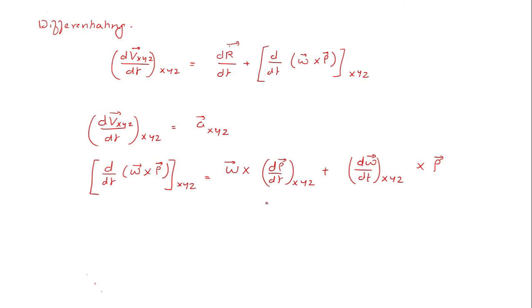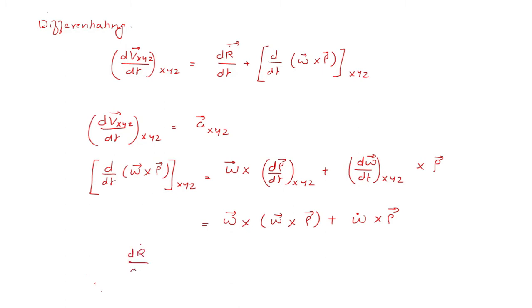We have already studied earlier what is d rho by dt with respect to capital XYZ, so this I can write as omega vector cross rho vector, which we had just derived earlier, plus d omega vector by dt with respect to capital XYZ, which I will indicate as omega dot, cross rho vector.